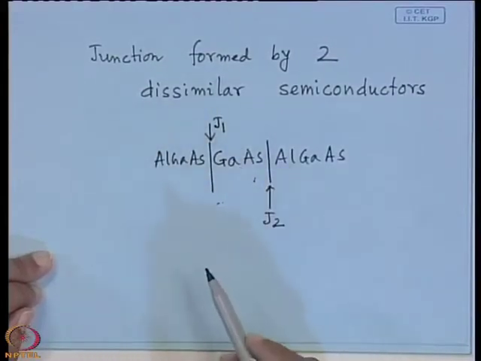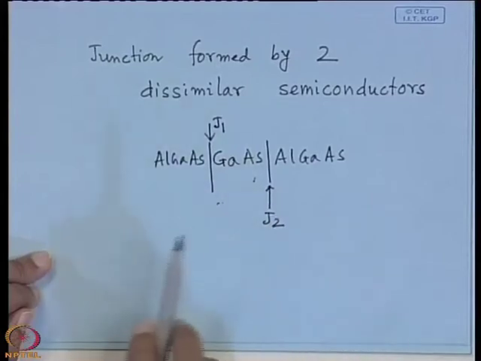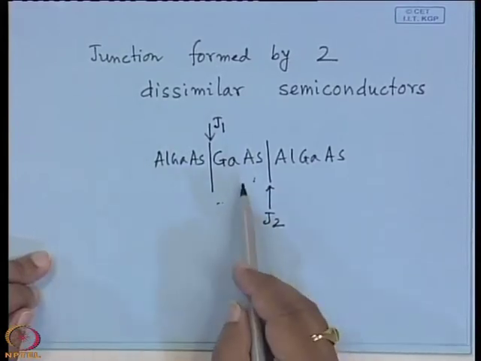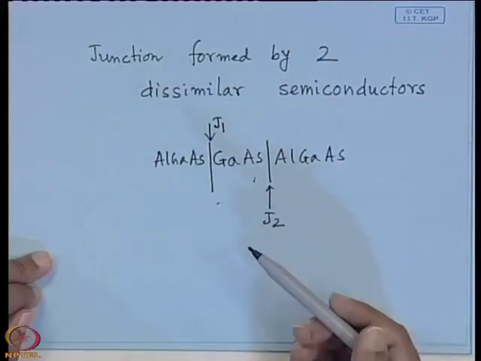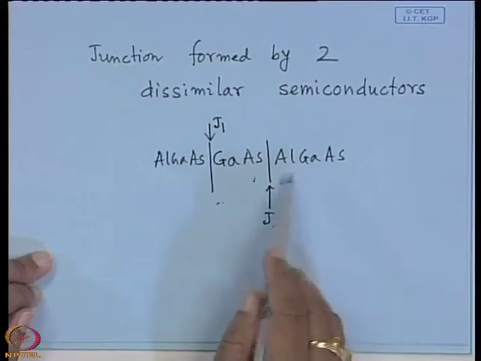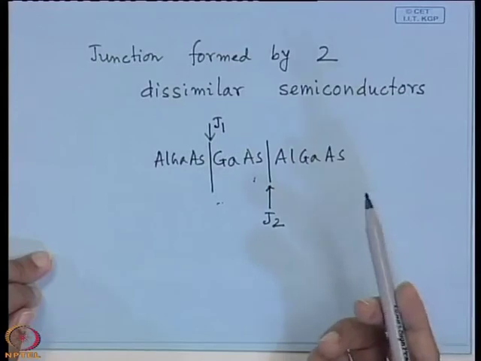But the difference between heterojunction and quantum well is that in a heterojunction you can take any thickness, there is no thickness restriction. That means gallium arsenide can be x angstrom, y angstrom, z angstrom, anything. Similarly, aluminum gallium arsenide can be A angstrom, B angstrom, C angstrom, anything.